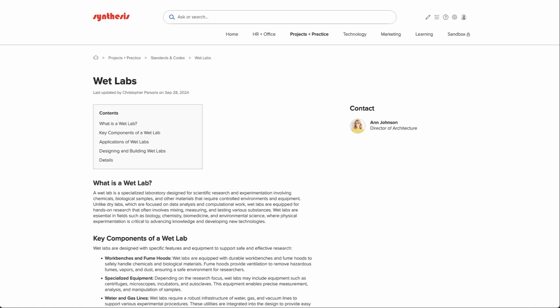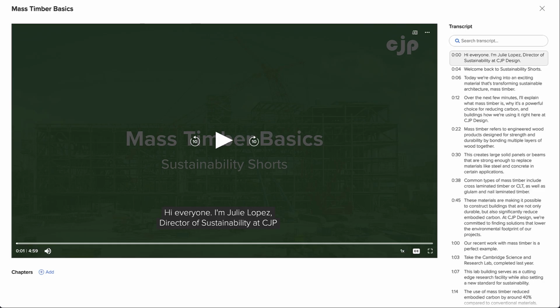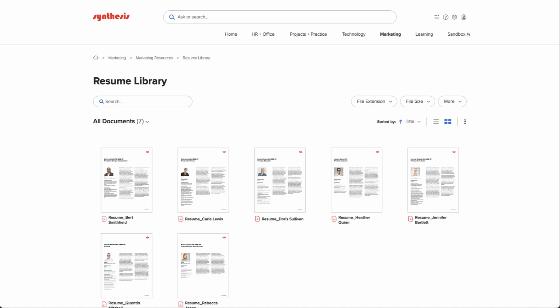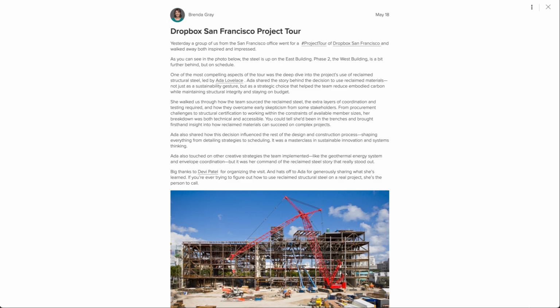We have curated employee blocks on intranet pages, which identify the go-to person for a given topic, as well as employee mentions in intranet content like video transcripts, documents, and posts. So the opportunity was clear. Combine that structured and unstructured data with advanced AI capabilities to help you find the right people with the right expertise at the right time. Let's take a look at Advanced Employee Search in action.